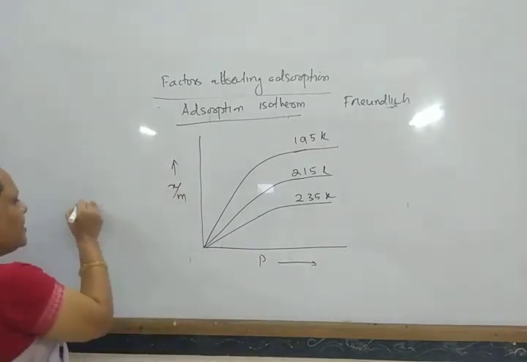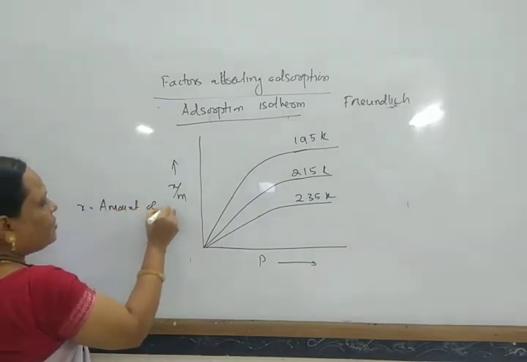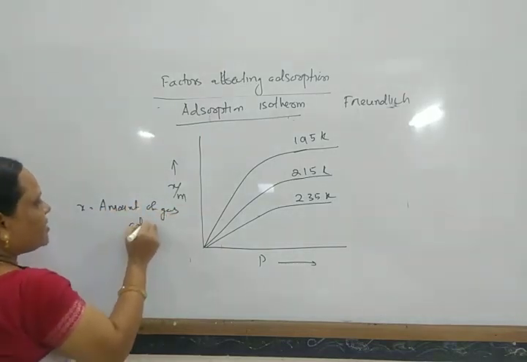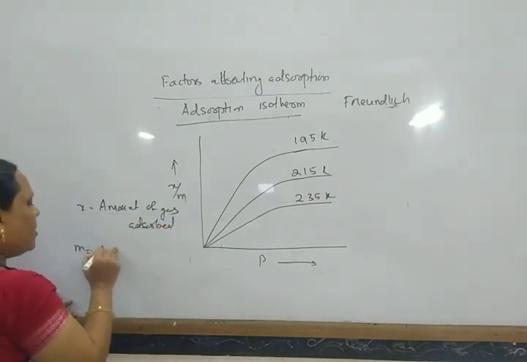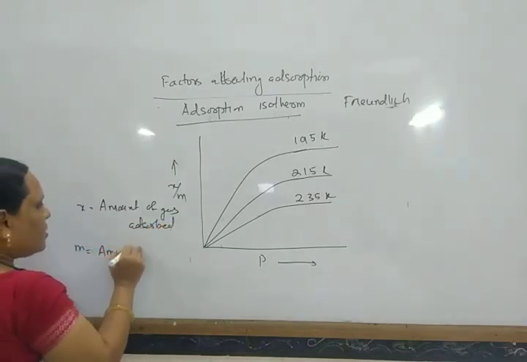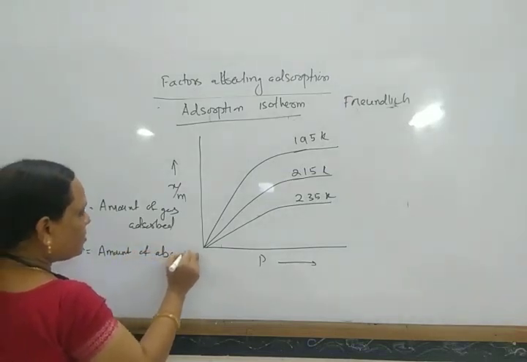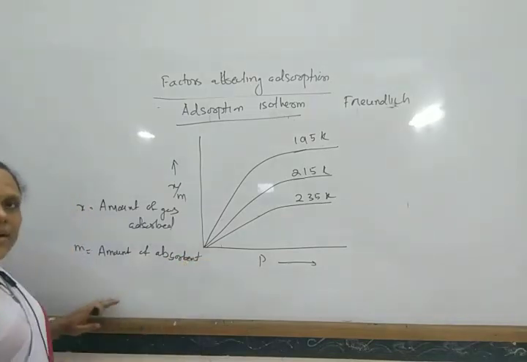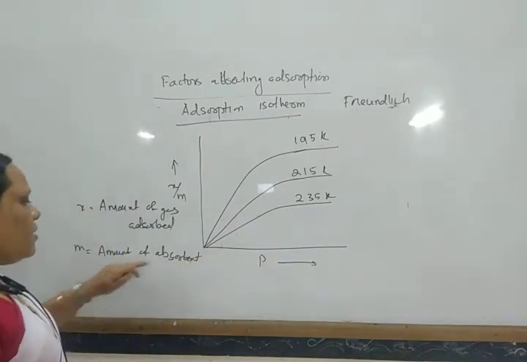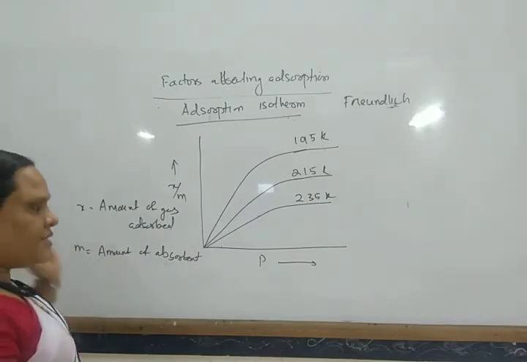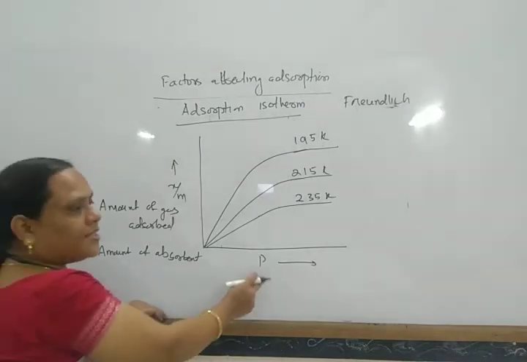Here, X is the amount of gas adsorbed, and M is the amount of adsorbent, taken in grams, the surface on which the gas gets adsorbed, and P is the pressure.